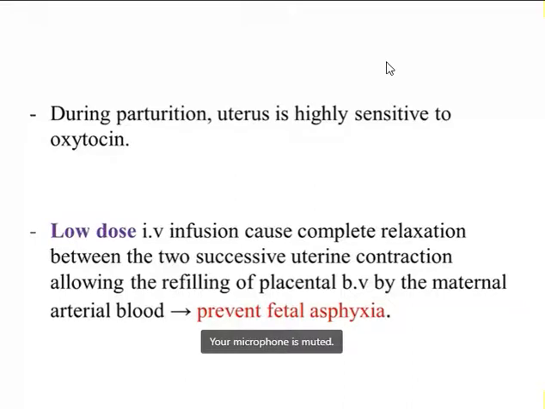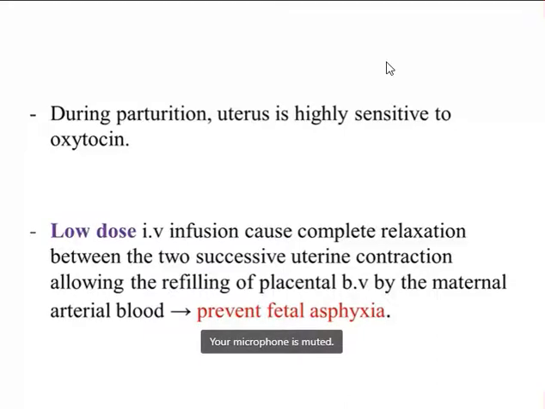During the relaxation period, the placental blood vessels are refilled by the maternal blood, which provides oxygen to the baby and prevents fetal asphyxia.